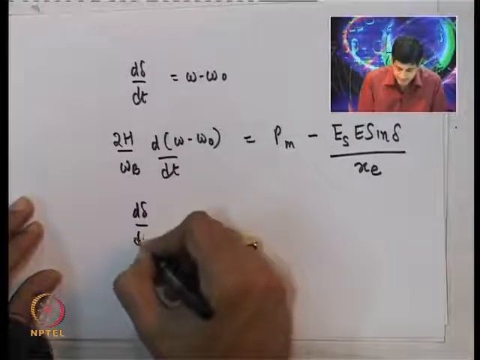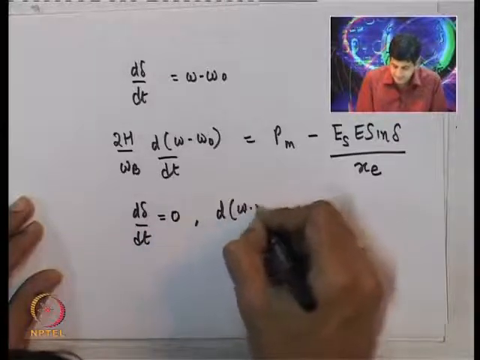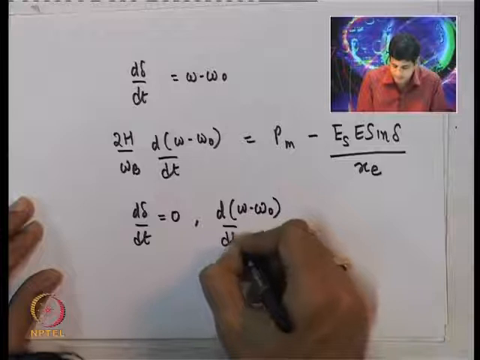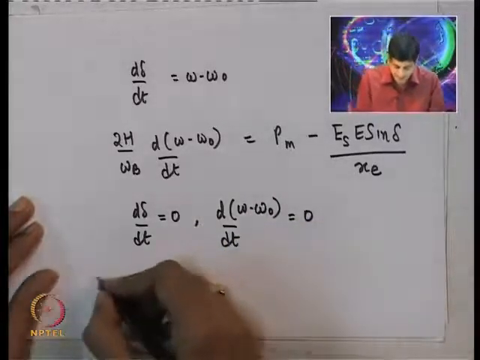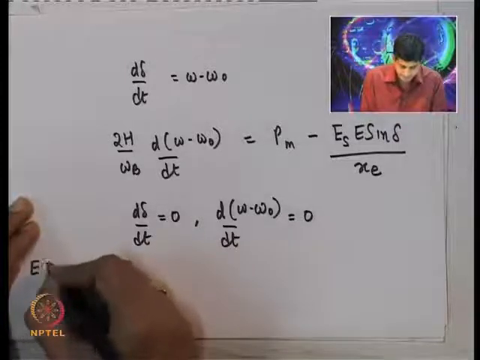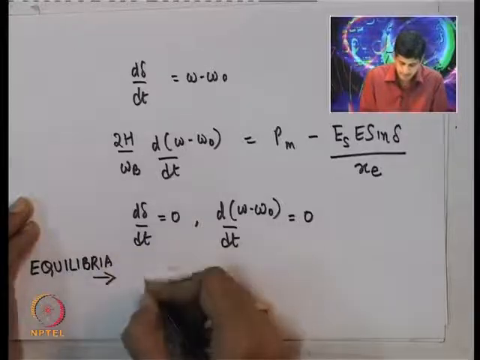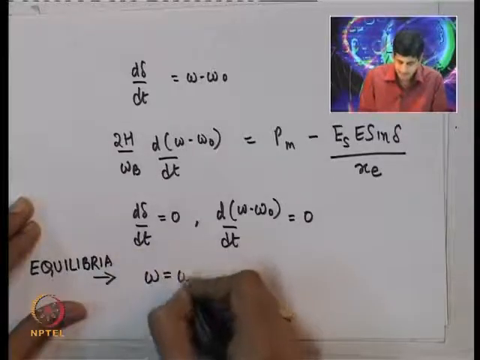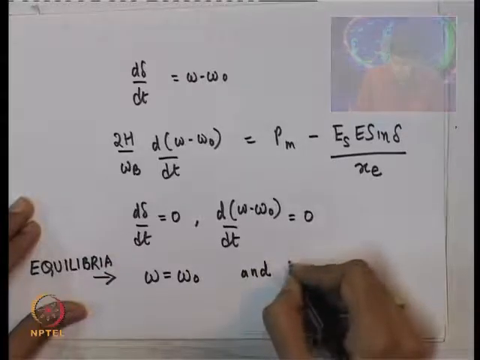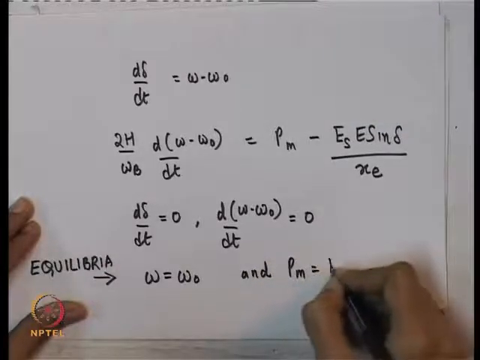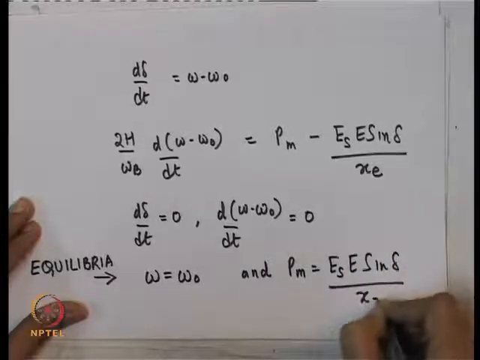Remember how we get the equilibrium conditions? By setting the rates of change of the states, which are in this case the speed deviation and the rotor angle delta, equal to 0. In which case you will get the equilibria: omega is equal to omega naught, and Pm is equal to Es E sin delta by Xe.